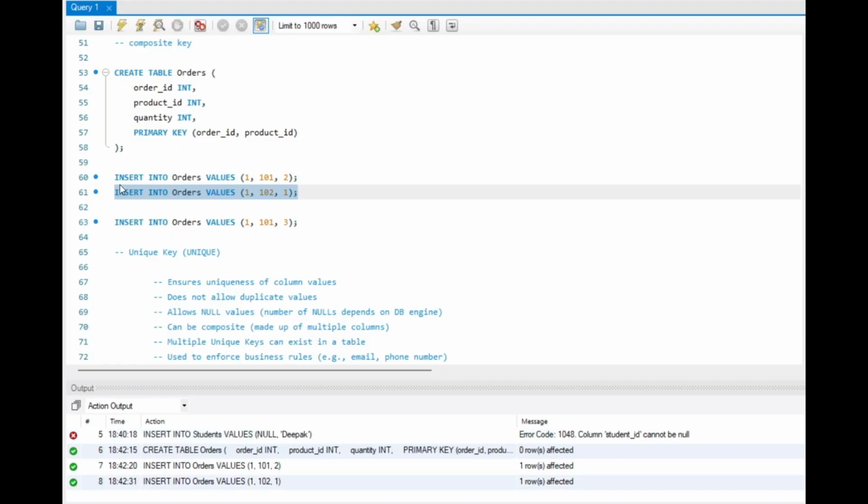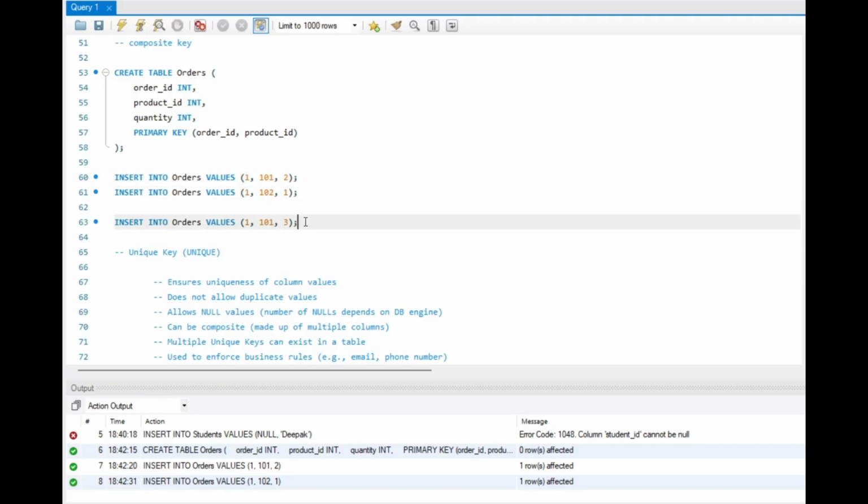And for the second record the order ID is 1 and the product ID is 102. Suppose we query this record using the order ID, we have two same values, right? So we have to combine order ID and product ID to make it unique.